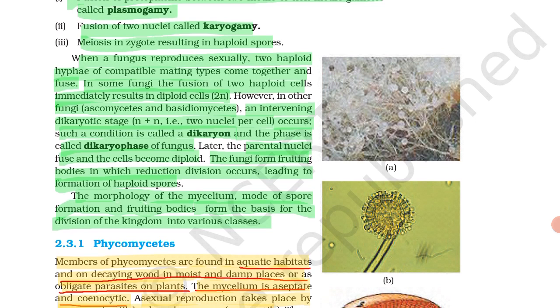Such a condition is called dikaryon and the phase is called dikaryophase. Later, parental nuclei fuse and cells become diploid. The fungi form fruiting bodies in which reduction division occurs, leading to the formation of haploid spores.